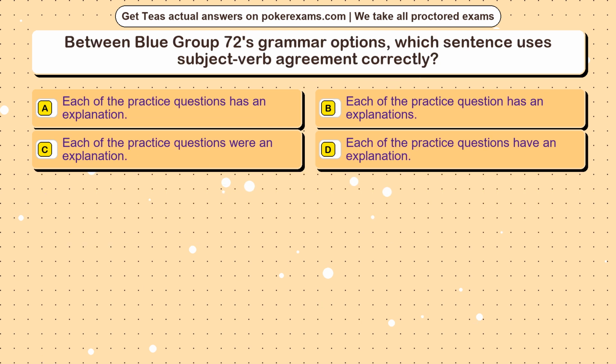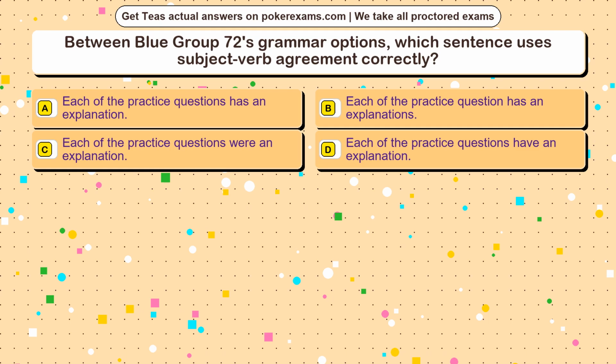Question 21. Between Blue Group 72's grammar options, which sentence uses subject-verb agreement correctly? Option A. Each of the practice questions has an explanation. Option B. Each of the practice question has an explanations. Option C. Each of the practice questions were an explanation. Option D. Each of the practice questions have an explanation.